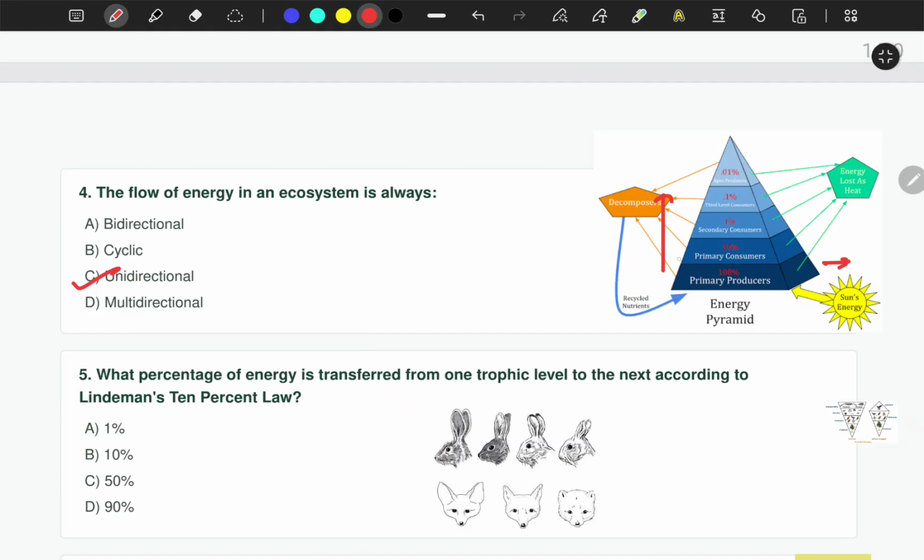See, plants will be eaten by deer, which will be eaten by lions and all. It will never be the opposite way around, right? It will never be this way. It will always be in one direction, and hence the answer is unidirectional. Okay, this is your energy pyramid.